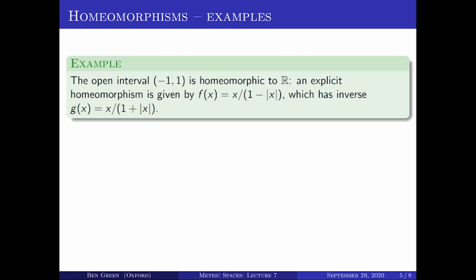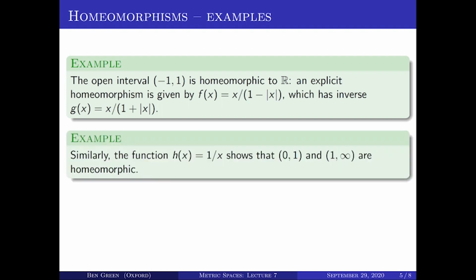Well, you can give an explicit homeomorphism between the two. This map f, which sends x to x divided by 1 minus the absolute value of x, is a continuous map from (-1, 1) to R, and it has an inverse that you can also write down explicitly. The function g of x is x divided by 1 plus the absolute value of x. In a somewhat similar vein, the reciprocal function h of x equals 1 over x gives you a homeomorphism between open (0, 1) and open (1, infinity). So that's another homeomorphism between a bounded metric space and an unbounded metric space.